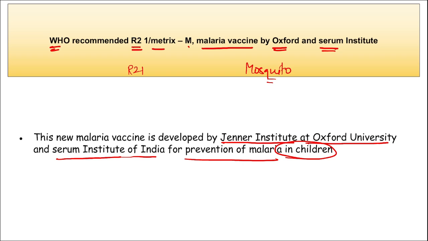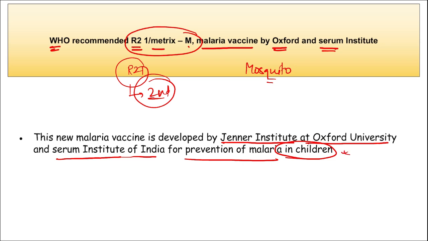This vaccine was developed with support from the European and Developing Countries Clinical Trials Partnership, correct, and the Wellcome Trust and the European Investment Bank. Also remember R21, this is the second malaria vaccine that was recommended by WHO. Earlier it was RTS,S/AS01, that is Mosquirix. Correct, it was recommended in 2021, and this R21 Matrix-M, this is the second vaccine that has been recommended by WHO for malaria, right? And it was for children especially.